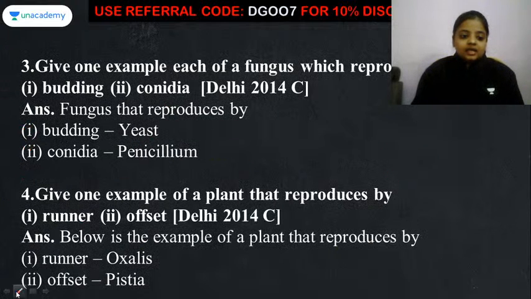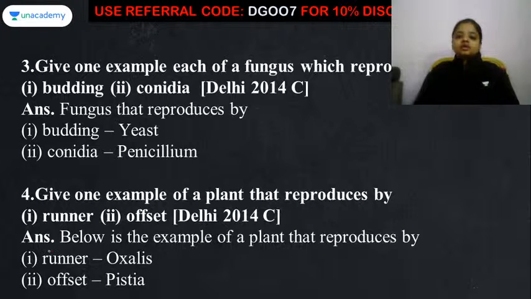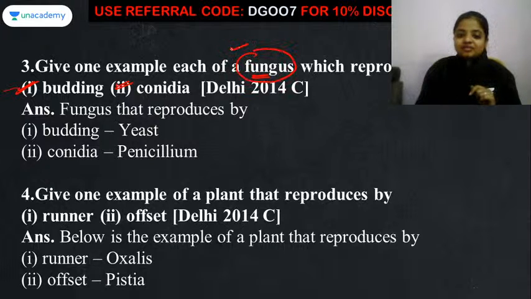Okay, now comes the third question. Give an example each of a fungus which reproduces by budding and conidia. So here we have to give the name of a fungus that reproduces by budding and by conidia. तो बडिंग का नाम अगर हम देखते हैं ना तो हमारे दिमाग में सीधा आता है हाइड्रा. That Hydra है, budding है Hydra. But my dear students, over here it is asked for the fungus.